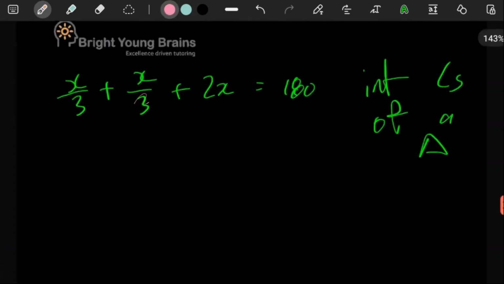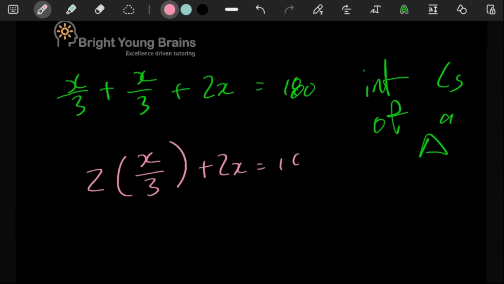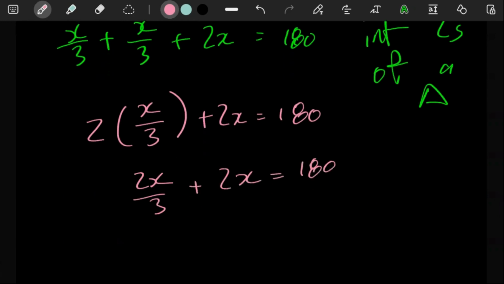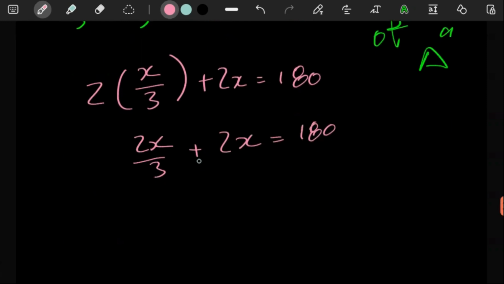So here now, these 2 added together, it's 2 of the same thing. So we have 2X over 3, plus 2X. Here you have to be careful, because you're just saying 2 over 3X plus 2X. So you can just use your calculator, because you just want to see it as 2 over 3X plus 2X.